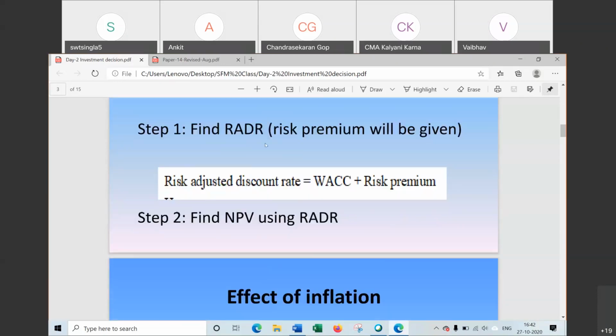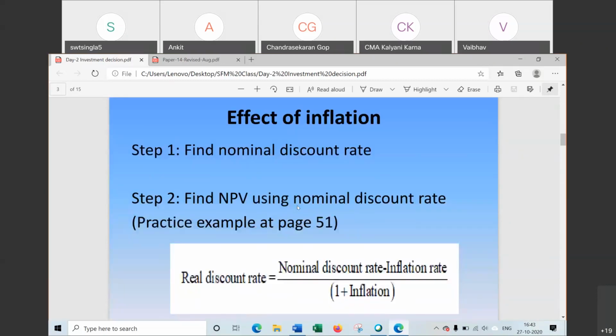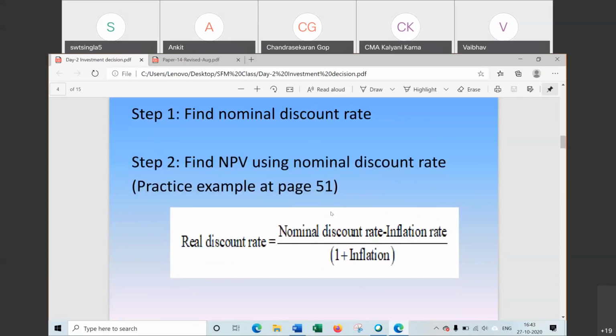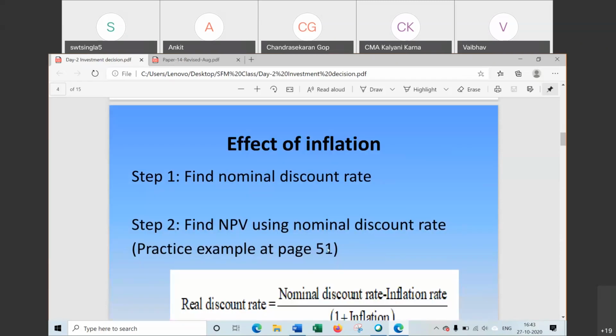Questions as such are not separate, the question is mixed within others. Effect of inflation. In case of inflation, we have to use the nominal discount rate to find the NPV. And how to find the nominal discount rate? We can use this formula. Real discount rate is equal to nominal minus inflation divided by 1 plus inflation. And this question might be for objective also. In fact, this chapter is important for objective questions also, because the methods are very short methods.